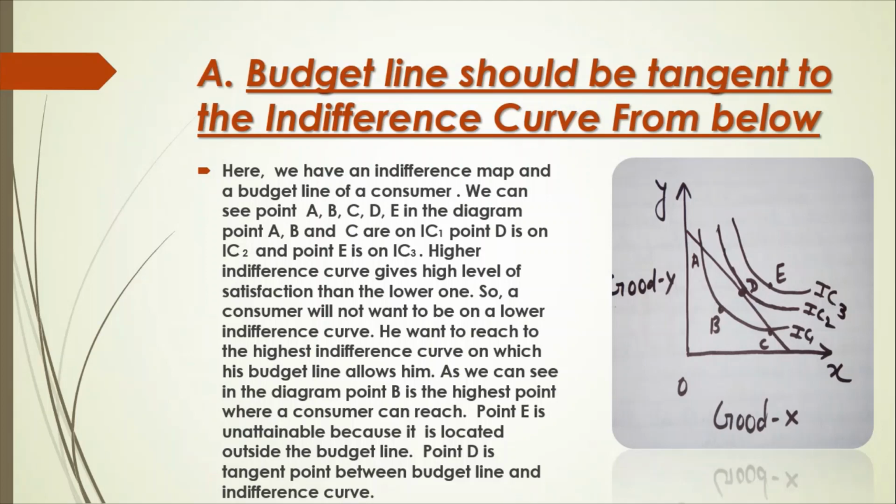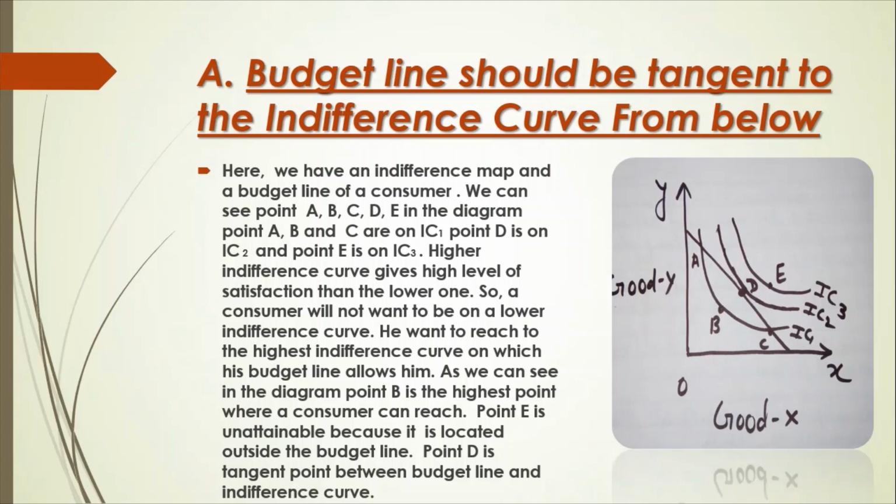So a consumer will not be on a lower indifference curve, spending less than his income. He wants to reach the highest indifference curve on which his budget line allows him. As we can see in the diagram, point B is the highest point where a consumer can reach. Point E is unattainable because it is located outside the budget line.